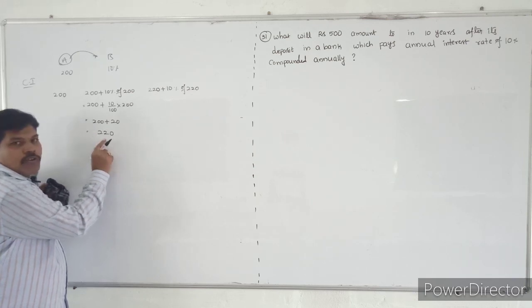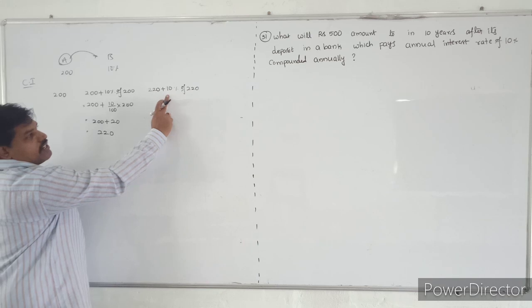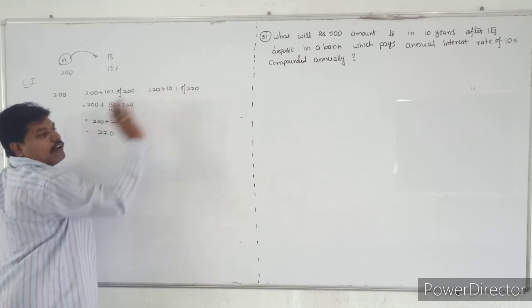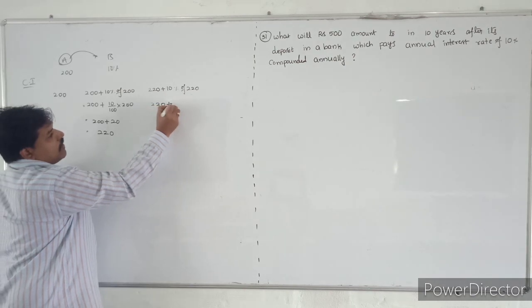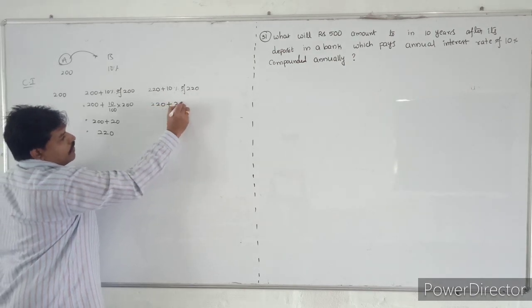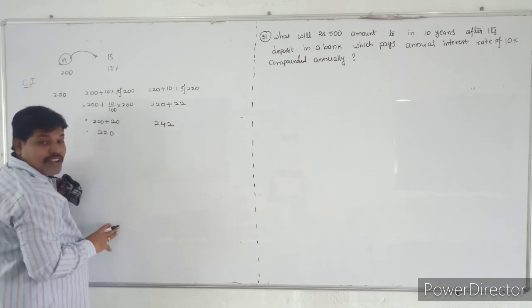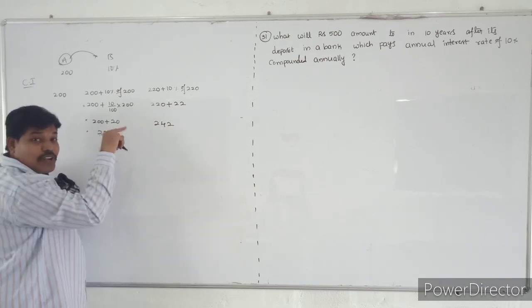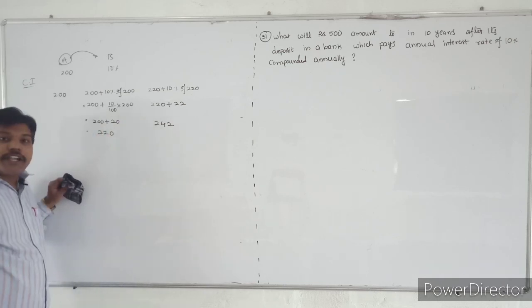That amount you have to pay in the next year. The 10% interest you have to take on 220. So 220 plus 22 rupees will become 242 rupees. In the previous one, in simple interest, you got only 240 rupees, but here you got 242 rupees.